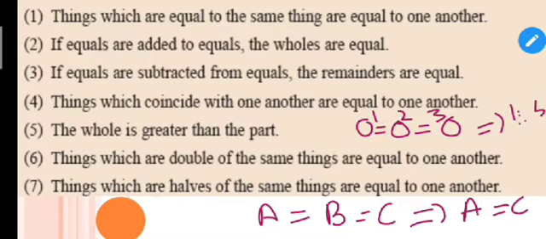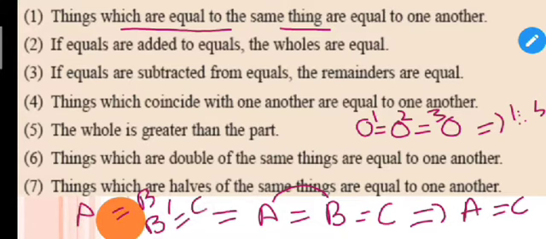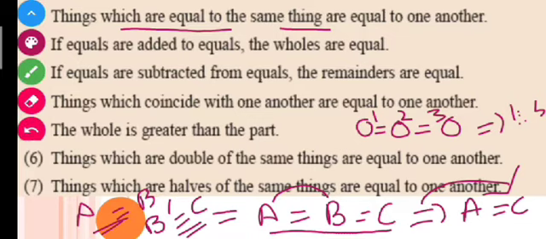So here this axiom shows that things which are equal to the same thing. I told you that if A is equal to B and B is equal to C, then A is equal to B is equal to C, and at last A is also equal to C. What is written? Things which are equal to the same thing are equal to one another. I hope this is clear to you.